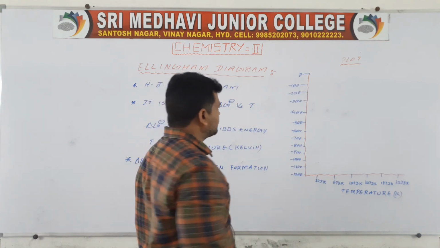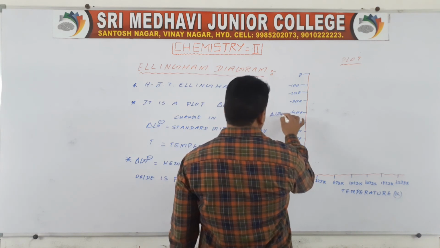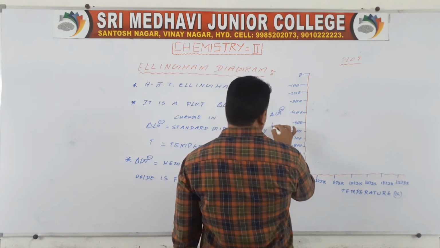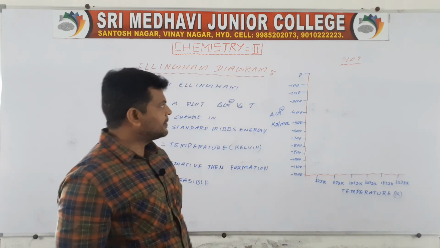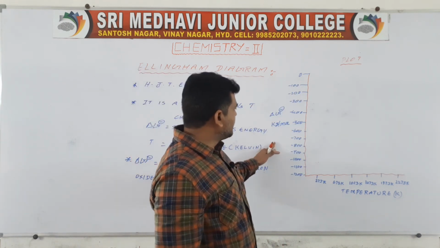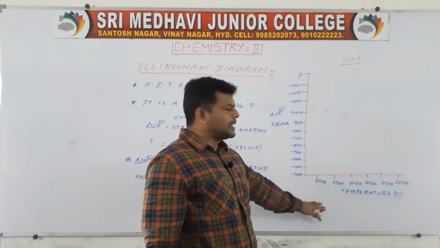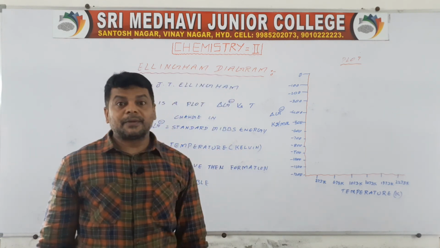It is minus. It is delta G naught in kilojoules per mole. Okay, so the plot between delta G naught, change in standard Gibbs energy, and temperature gives the formation of